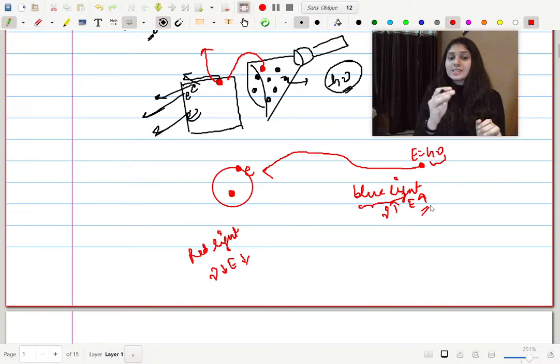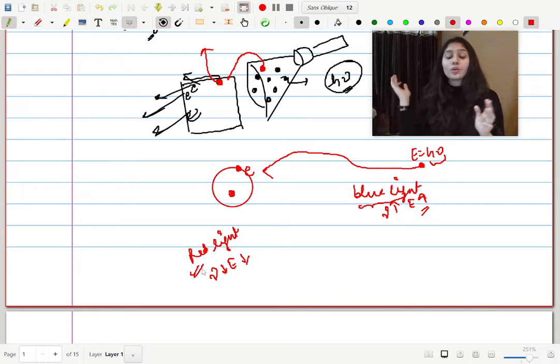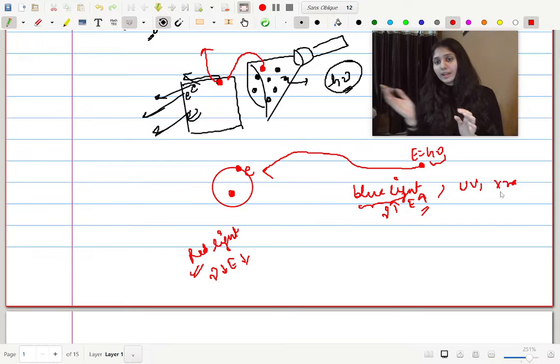ठीक है, so this electron is ejected only with the help of blue radiation. ठीक है, तो ब्लू हमारे पास नहीं है तो हम रेड अगर शाइन करेंगे तो क्या इलेक्ट्रॉन इजेक्ट होगा? नहीं. The electron is not going to be ejected because that amount of energy which the red light has is not the right amount. We need the basic amount, we need the blue light at least. अगर ब्लू लाइट के बाद we have UV also, we have X-ray also, all these are having energy higher than that of blue, है ना.